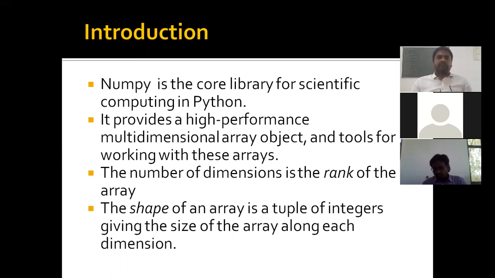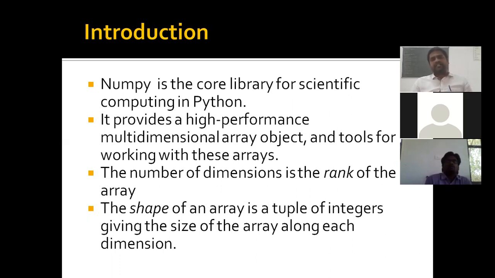To overcome this kind of problem, we are using the NumPy library. In the NumPy library, we have some functions, array functions. So we can store our data in different areas in memory locations, and also we can access it by using hashing mechanisms. It provides high performance multi-dimensional array objects, and also it provides tools for working with these arrays.